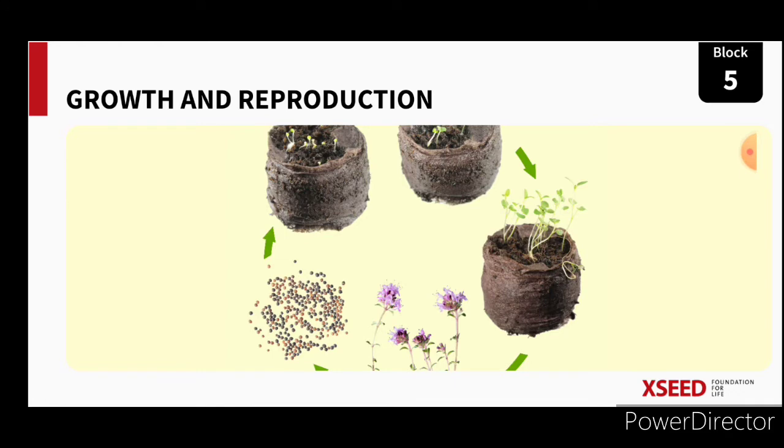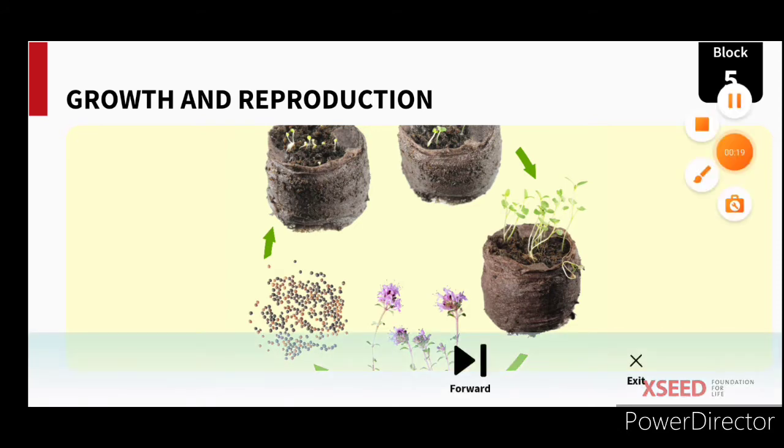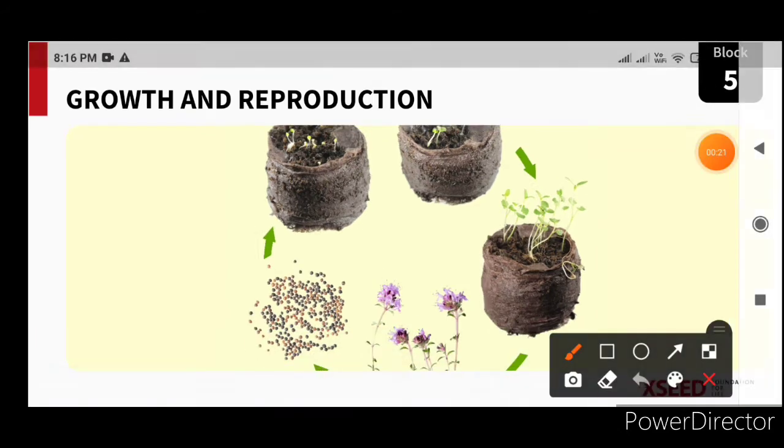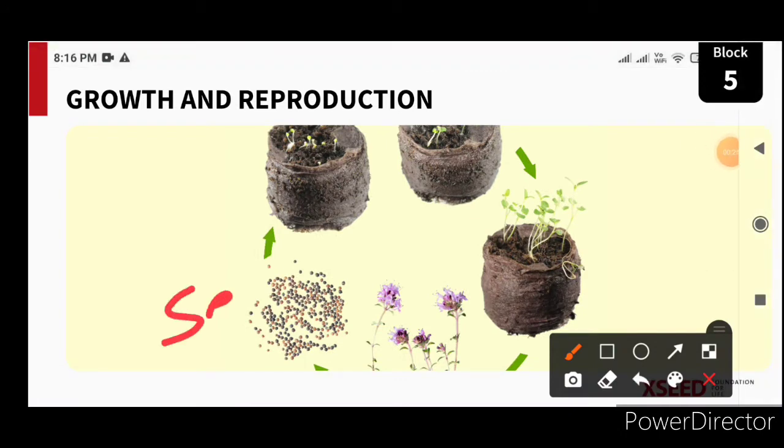In last class we discussed block 4 and now we are moving on to block 5. What is there in this block 5? Before understanding, you see the image that I am showing here. What are you able to see here? These are the seeds, mustard seeds.